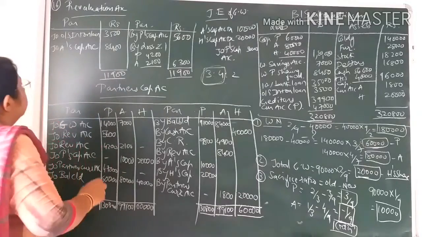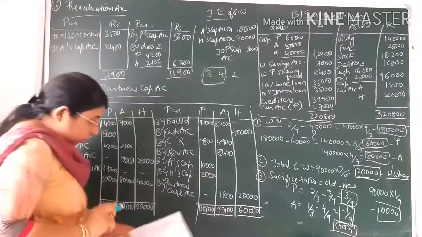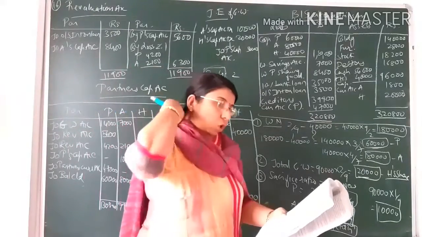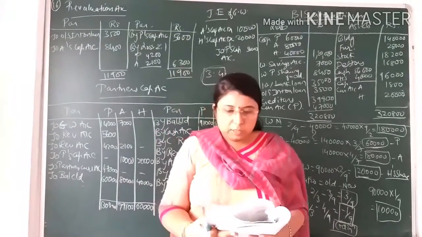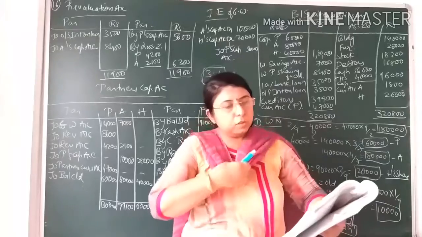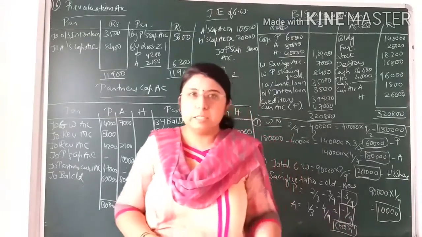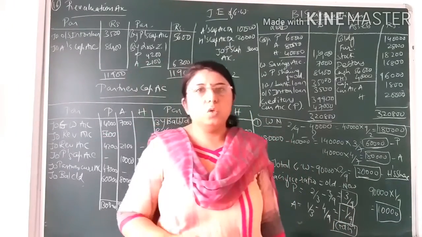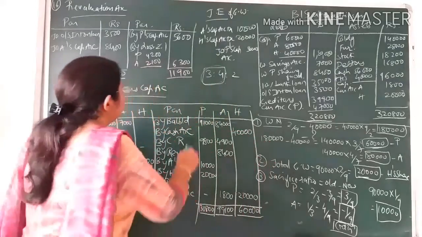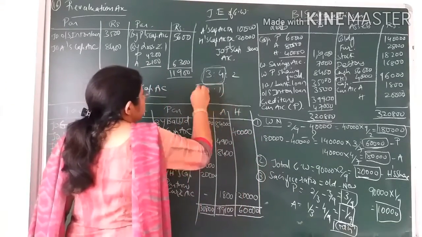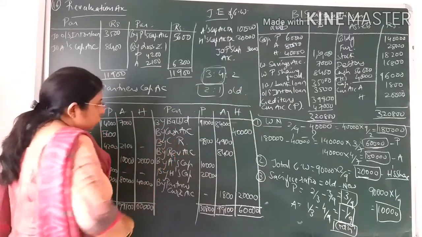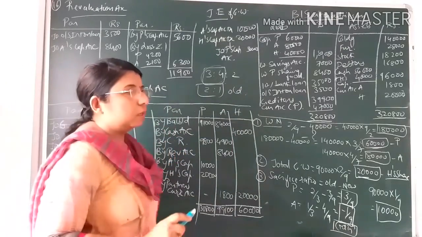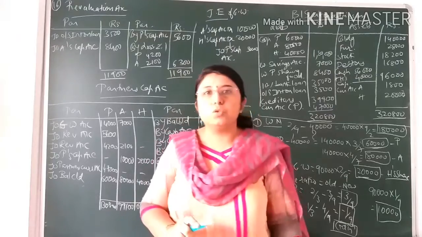Then afterwards we have to look at the first adjustment, goodwill. Old goodwill is to be distributed amongst the old partners. You can see on the asset side, the first value given is goodwill, that is 21,000. So that 21,000 is to be distributed in which ratio? That is 2:1. This is the old ratio, right? So 21,000 is to be distributed amongst the two partners in the old ratio, that is 2:1.